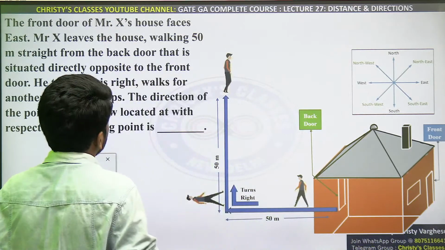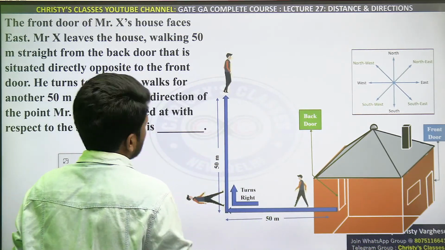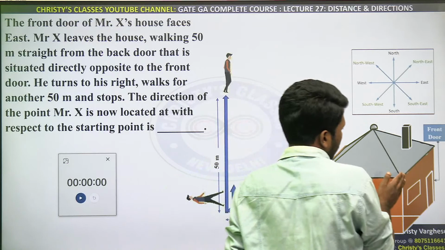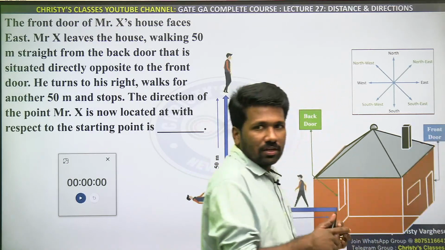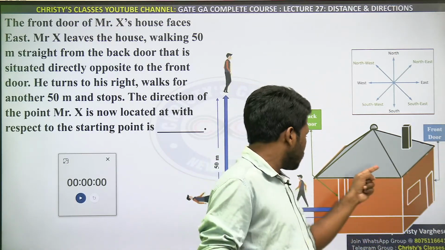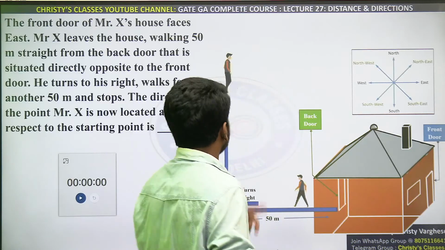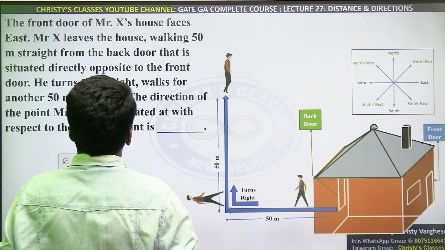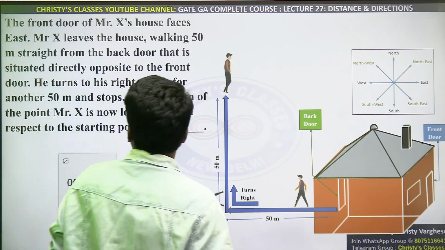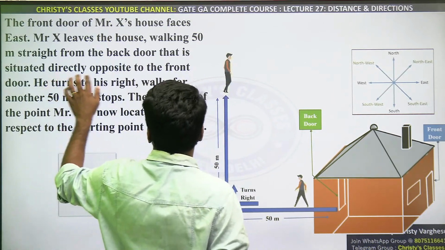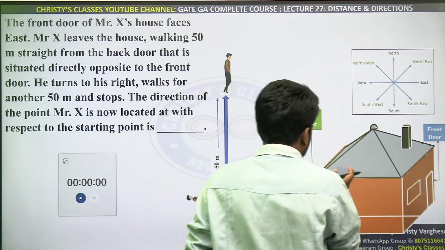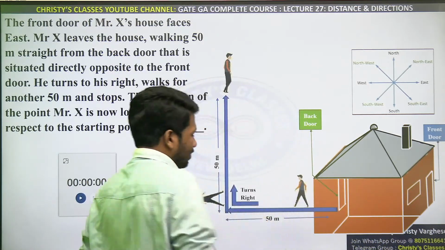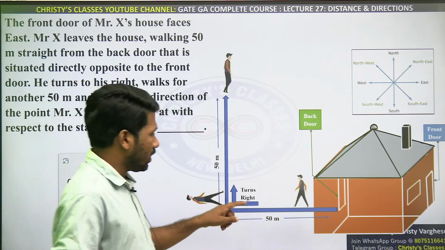The front door of Mr. X's house faces east. So if this is the front door, it is facing east. If you assume this is east, so definitely this will be the west direction, na? The back door is facing west. Mr. X leaves the house walking 50 meters straight from the back door that is situated directly opposite to the front door. So if this is the front door, this is the back door. Look at this visualization. By this you will be clear, I guess.